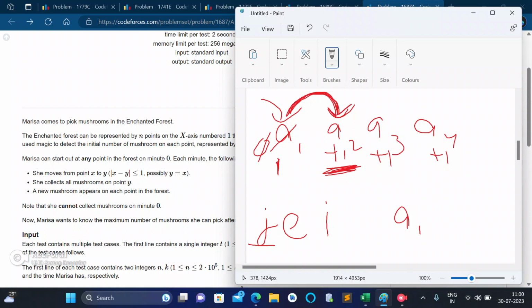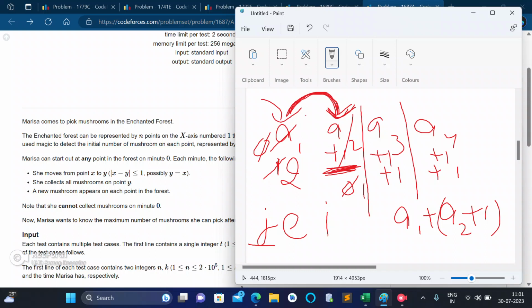So from a1 I have jumped to a2, I have eaten a2 plus the 1 extra mushroom, and I have incremented all of them by 1. So a1 becomes 1 and then 2, a2 plus 1 becomes 0 and after the increment it becomes 1, and this becomes plus 1 also, this becomes plus 1 also.